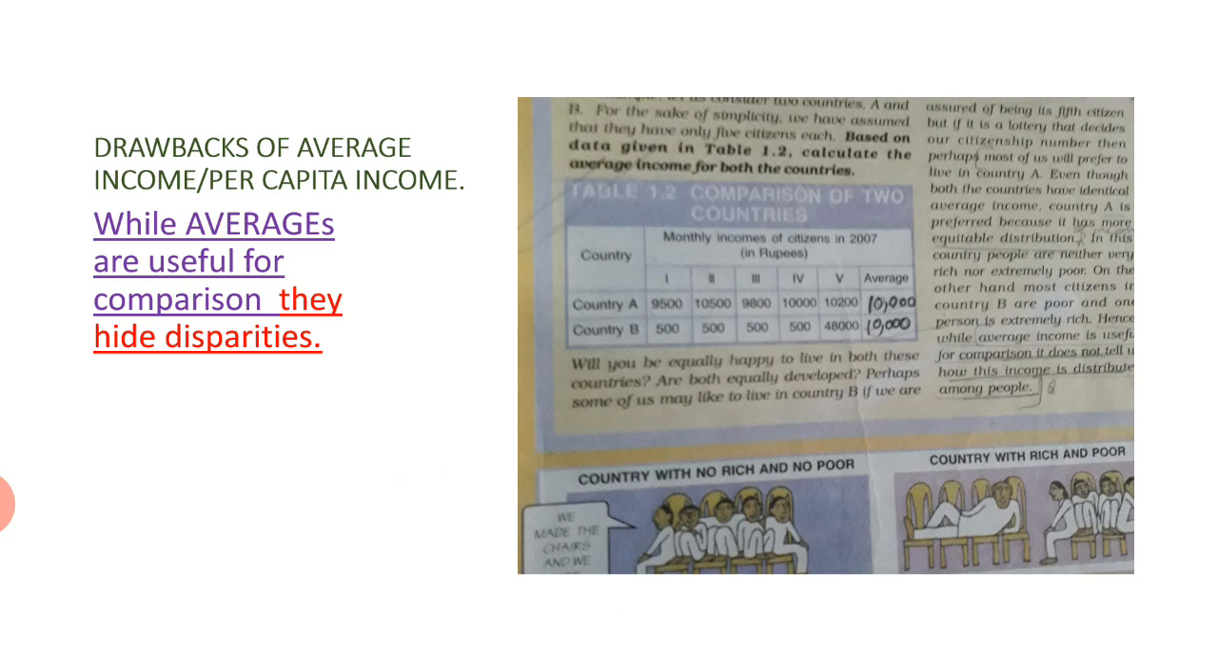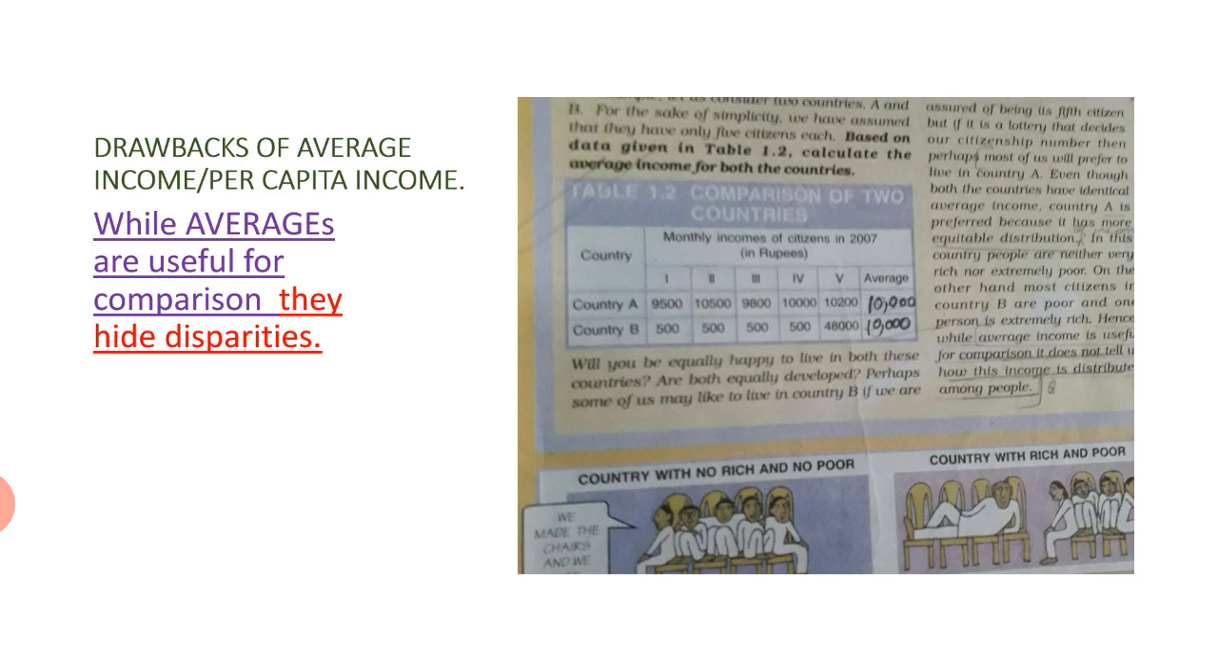Country A has 5 citizens, where the first citizen earns 9,500 rupees, the second earns 10,500 rupees, the third earns 9,800 rupees, the fourth earns 10,000 and the fifth earns 10,200 rupees. Now, in order to find out the average income or the per capita income of country A, we need to add the income of all 5 citizens and then divide it by 5. On doing so, we get the per capita income coming out to be 10,000 rupees.